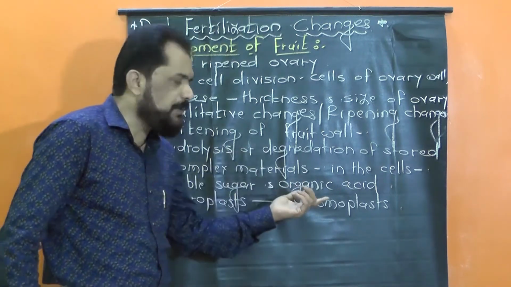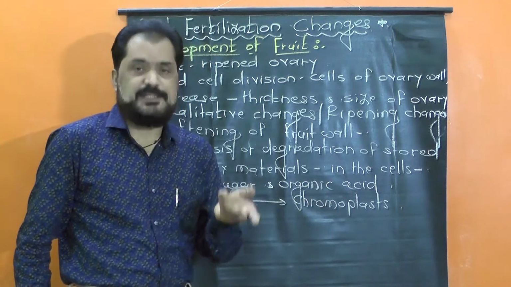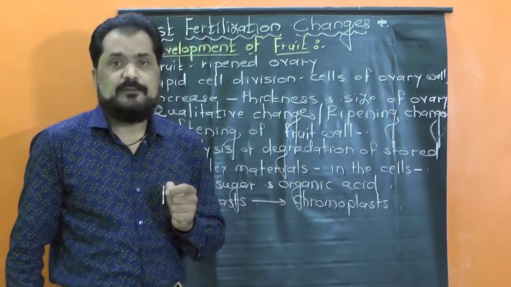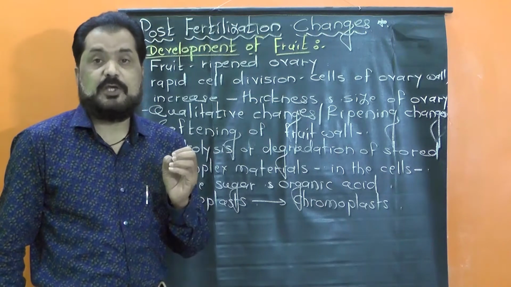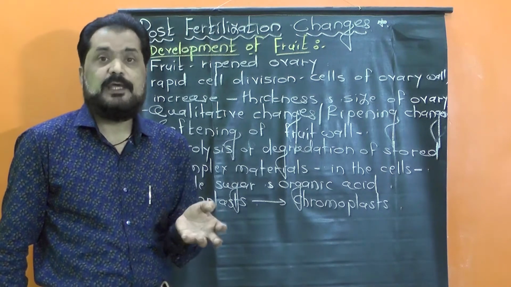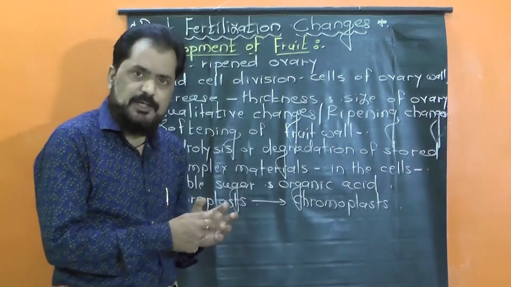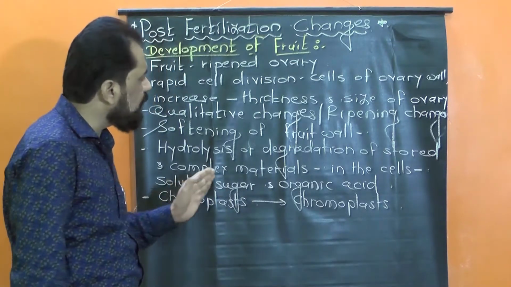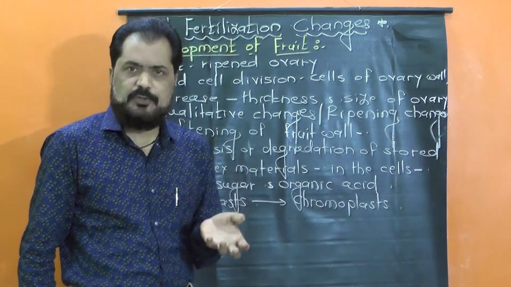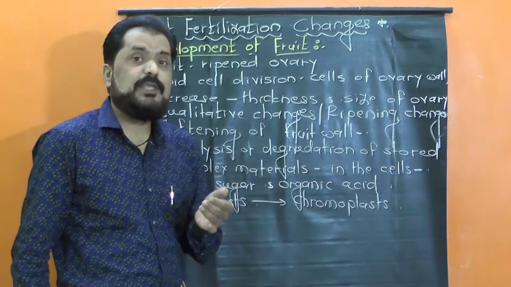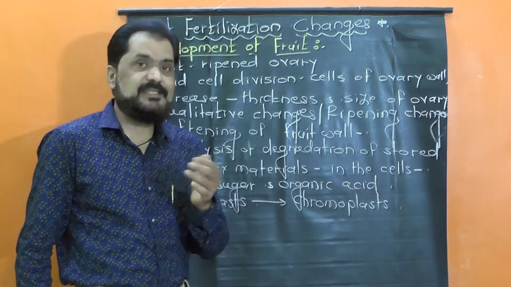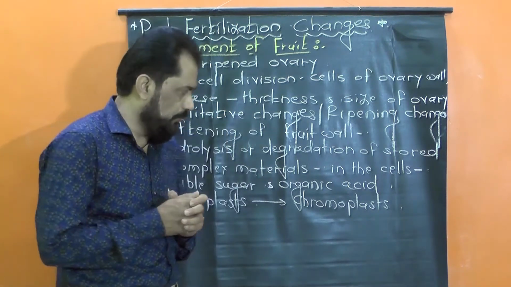But the chromoplasts are colored plastids, which mainly contain the color pigments, that is the carotenoids and anthocyanins such as carotene, xanthophyll, anthocyanin, etc. Now here it occurs the conversion of chloroplasts into the chromoplast, which contain large amounts of carotenoids and anthocyanin, which again give a particular color to the fruits, and it is necessary to attract the birds, as we know.